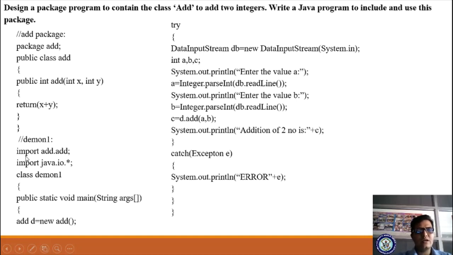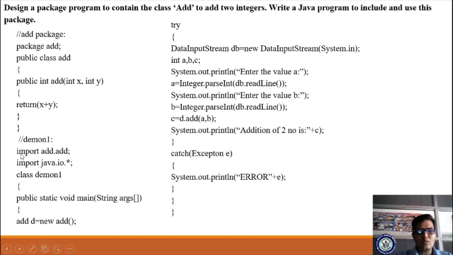Now you are writing one more source code. Now the question arises, where are we supposed to save this file? The name of the class is add, so add.java should be stored in the add folder. This add folder should be present in the JDK bin folder. So here it ends.